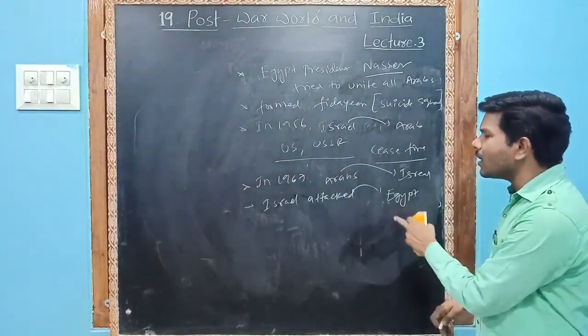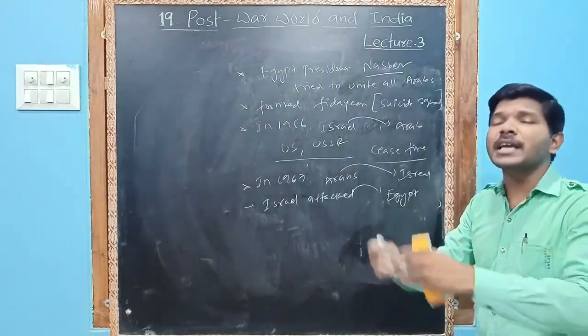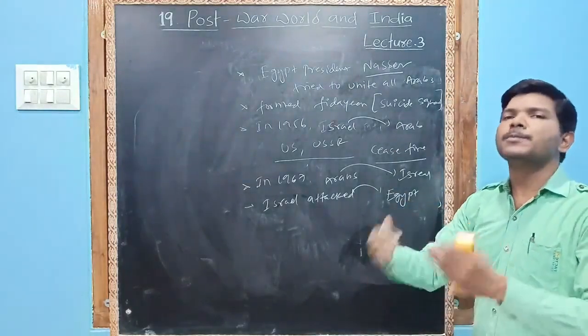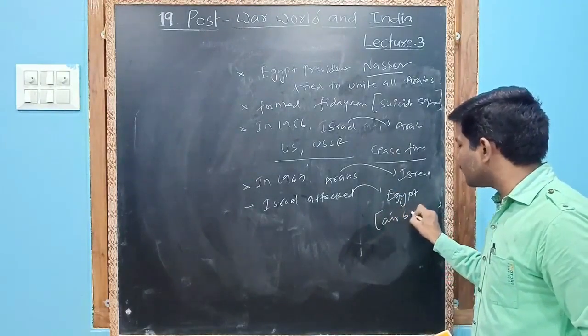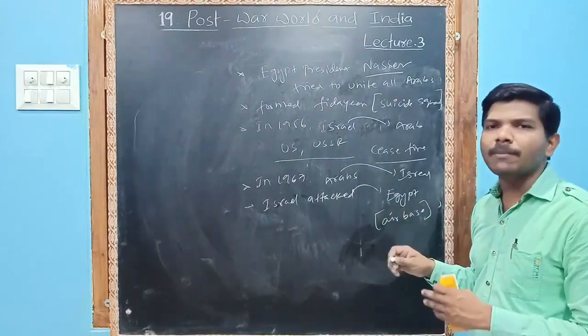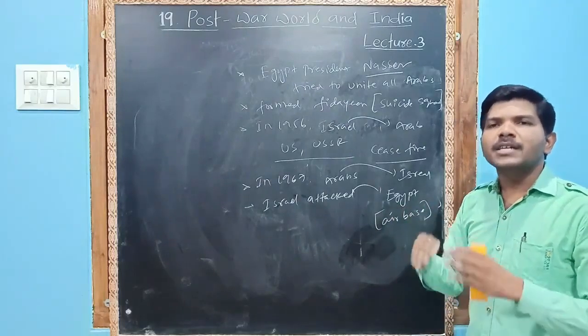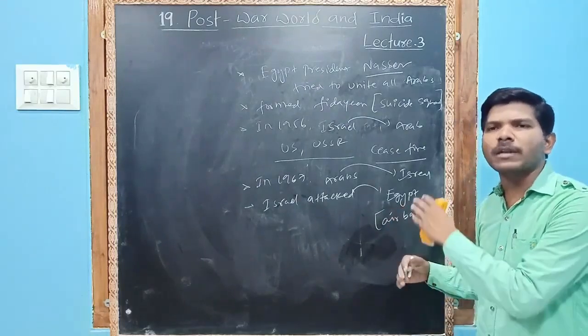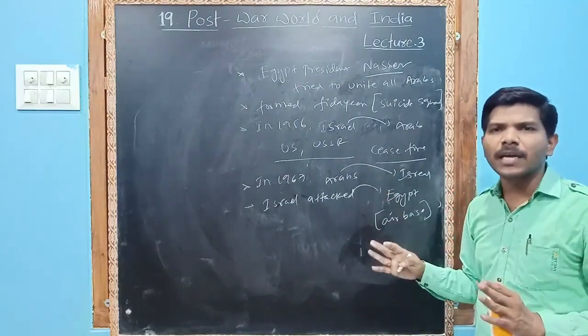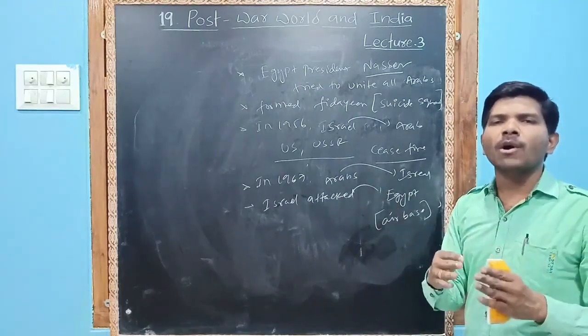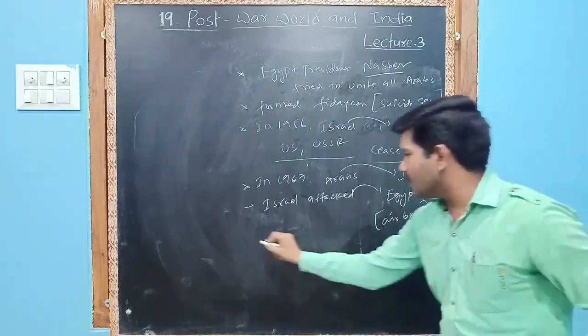Why did Israel attack Egypt? Because Egypt was giving help to the Arabs. Egypt was providing support, so the Egyptian air base was completely demolished by Israel. That was the biggest problem. The complete air force was damaged.